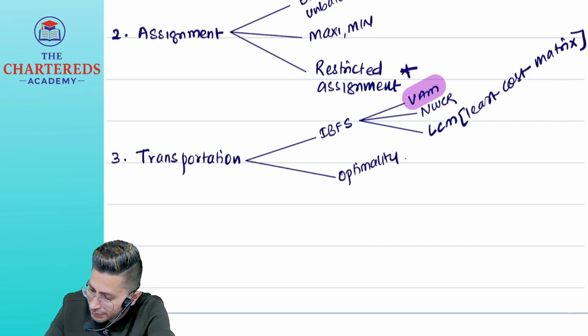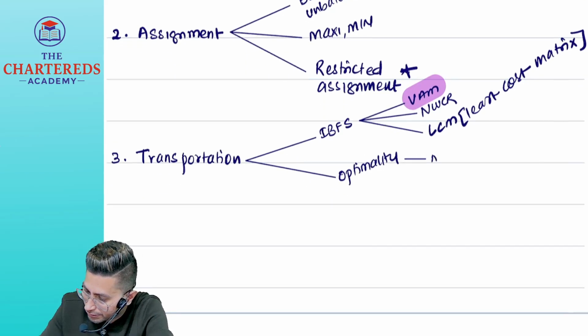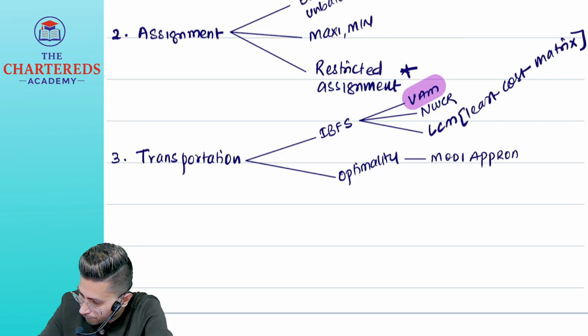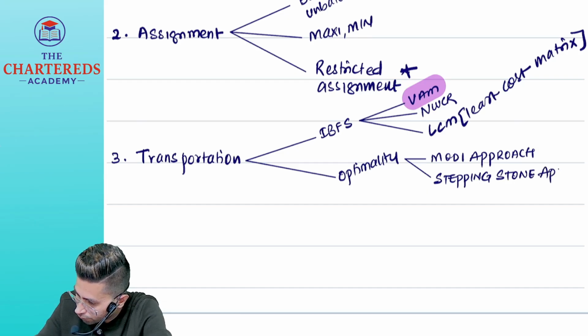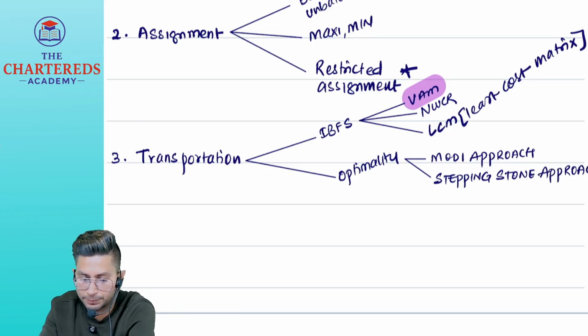And in optimality, we have only one approach, that is the Modi approach. And then we also have something called the stepping stone approach. So Modi approach and stepping stone.